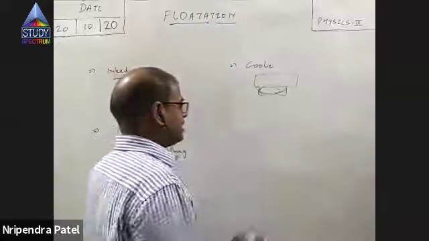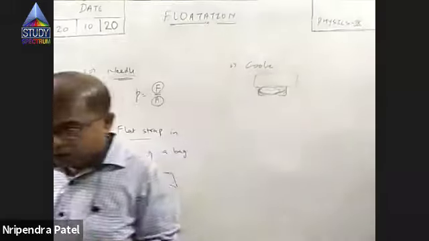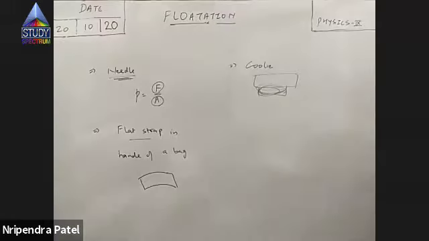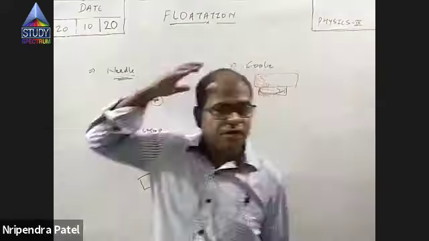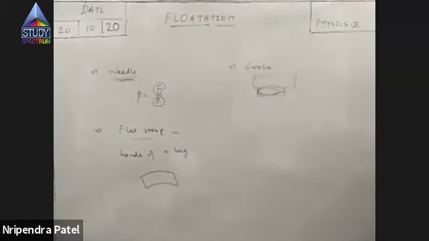If he keeps the baggage directly over his head, the load will be distributed in a very small area of his head. So that might be painful for him. So he keeps a piece of cloth so that the load gets distributed over a large area of his head, and hence pressure decreases.